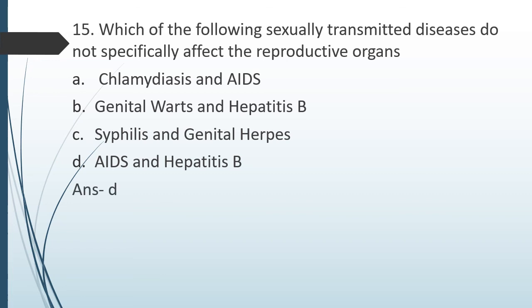Both of these are sexually transmitted diseases. However, AIDS affects the entire immune system rather than affecting the reproductive organ, and hepatitis B goes and affects the liver rather than affecting only the reproductive organ. So AIDS and hepatitis B, though they are sexually transmitted diseases, are not specifically affecting only the reproductive organ.